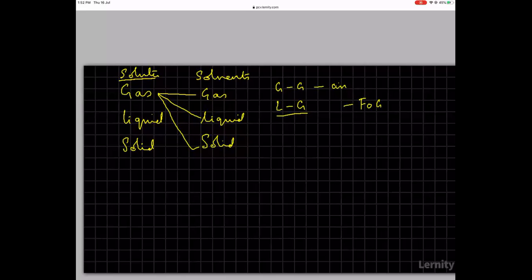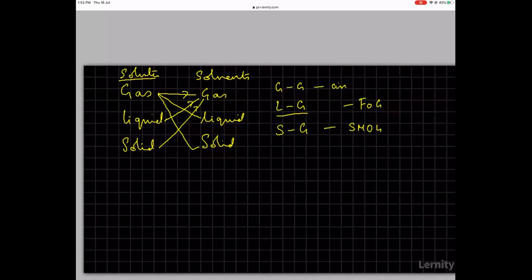Okay, so I'm talking about these 3 arrows. Then you have solid in gas. Smoke is nothing but carbon particles.